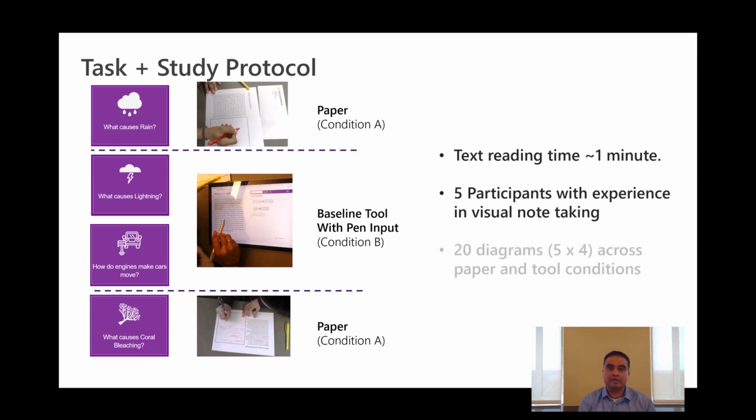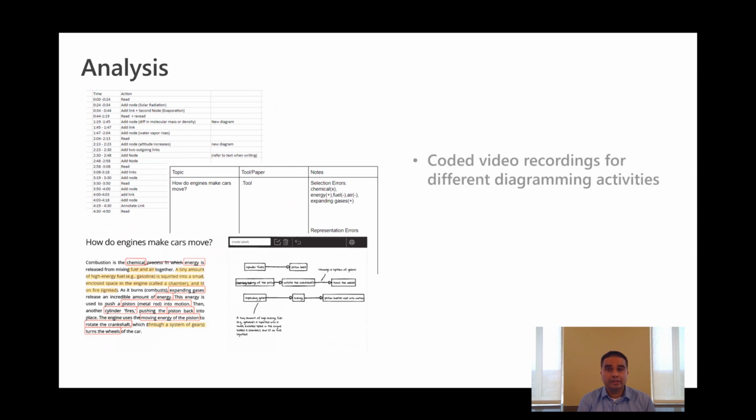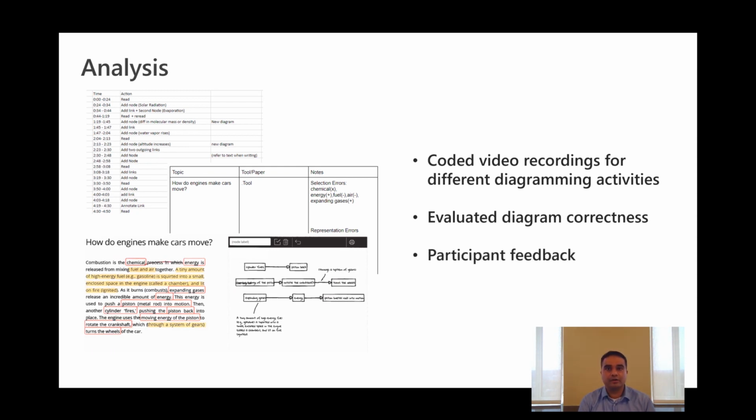Our goal was to understand how readers might produce diagrams on pen and paper, elicit feature requirements for the tool, and finally allow participants to reflect on the differences between the tool and paper conditions to provide comparative feedback. We coded the video recordings for different diagramming activities, we analyzed the diagram for correctness and completeness, and elicited participants' feedback through an informal retrospective interview.